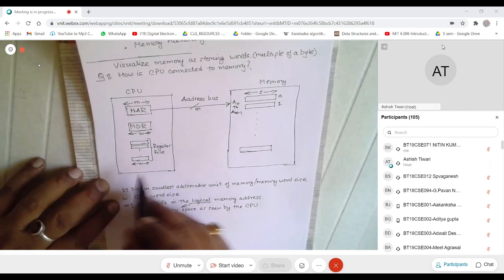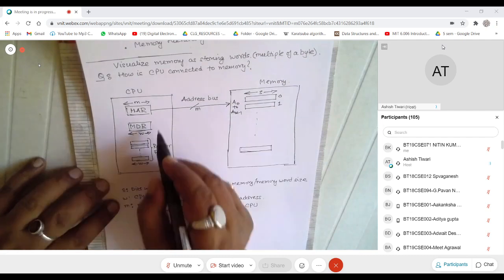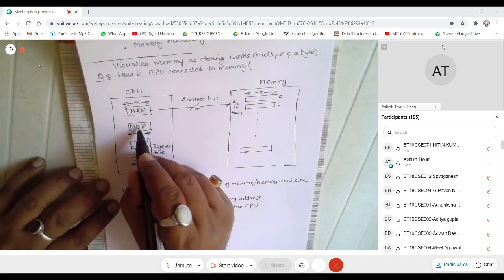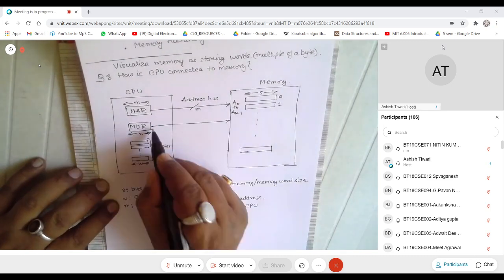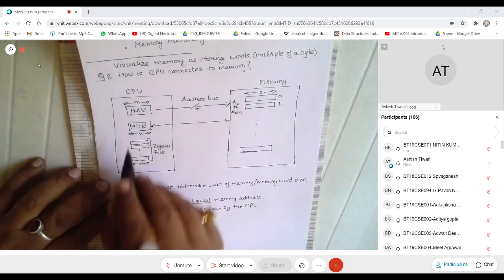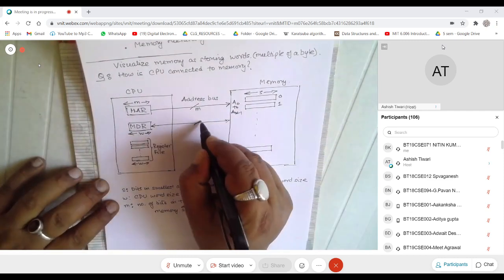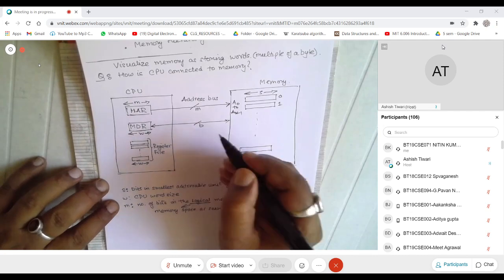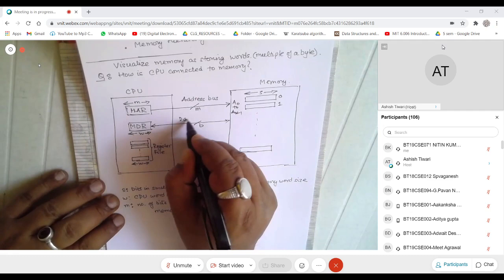Whenever the memory gives you some data, you will receive the data in MDR. Or whenever you want to push data to memory, whenever you want to write, you will put the value here and then that value will be written. This value travels over a bus which is B bits wide, sometimes also called the data bus.